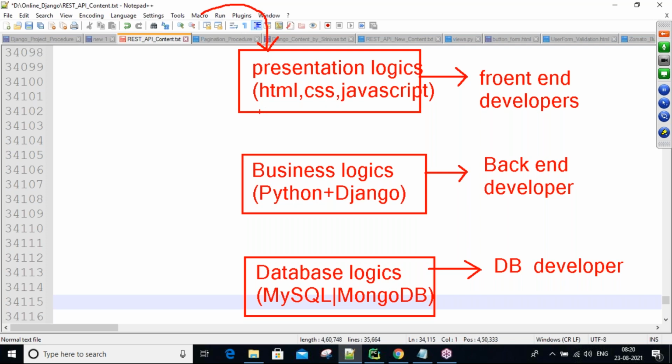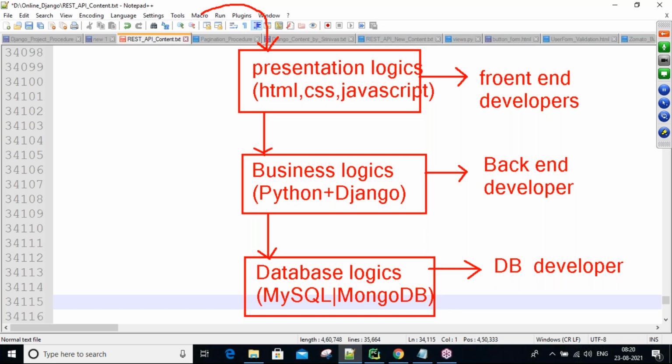Then the user enters all the field data and submits, and the presentation layer sends the data to the business layer. In the business layer, using Django, we are going to receive the data coming from the presentation logics. Receiving that data, next we send it to the database to store in a permanent manner. Your Facebook registration data, for example, is stored in the Facebook database server.